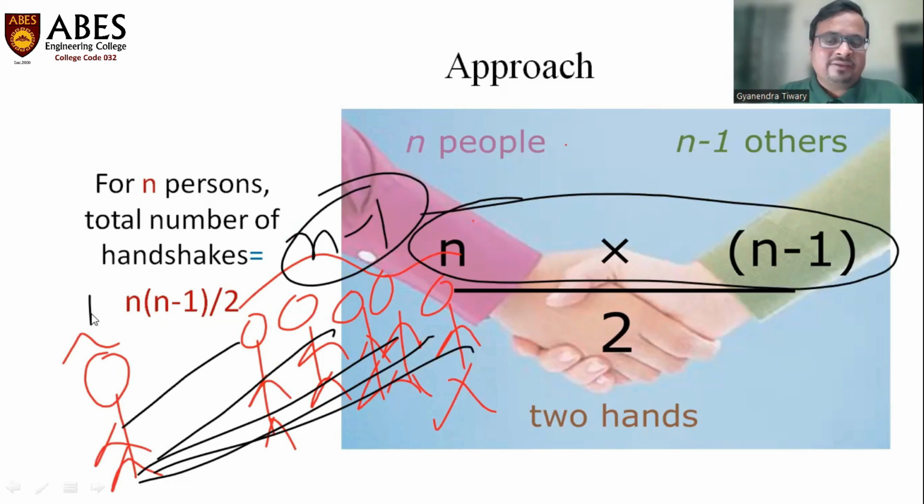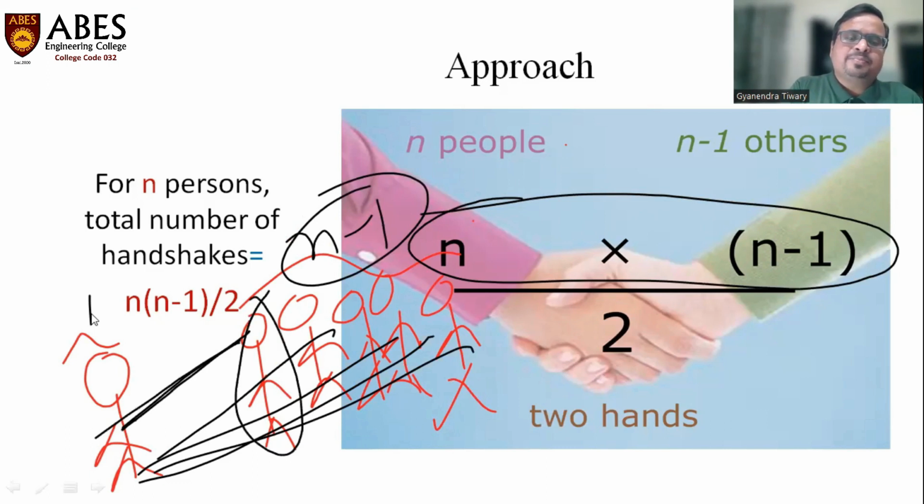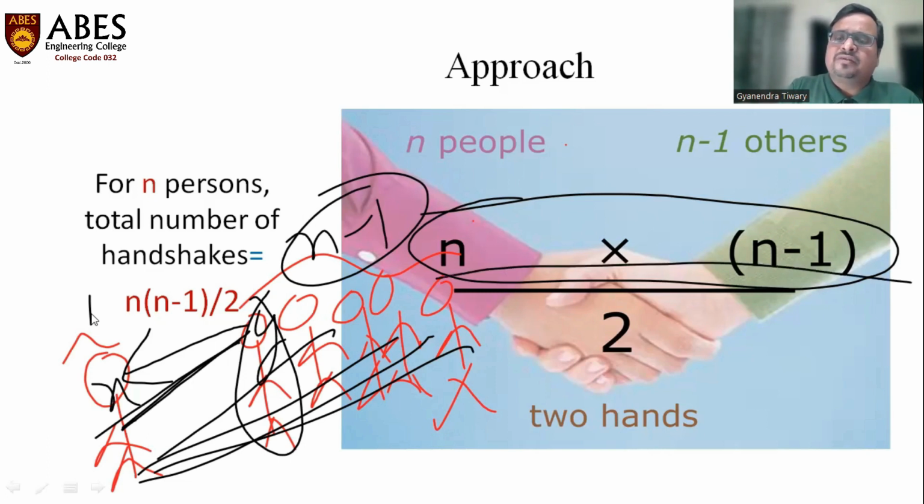And then we can think that if I have shaken hands with this person, they do not need to shake hands with me again, because the question says exactly one handshake. So it's the same concept which I discussed with undirected graphs, right? X is shaking hands with Y, so Y has also shaken hands with X. So we just have to divide this quantity n into n minus 1 by 2.